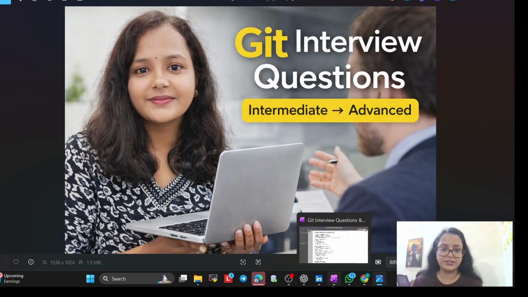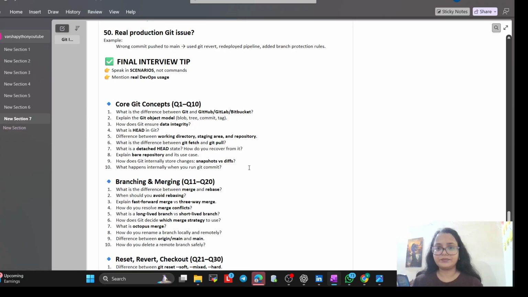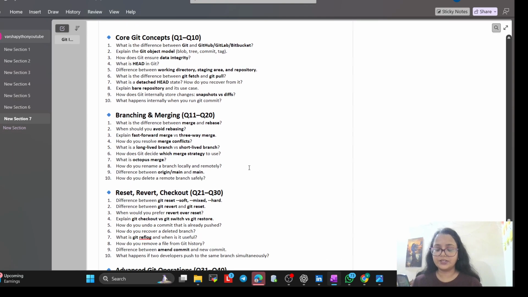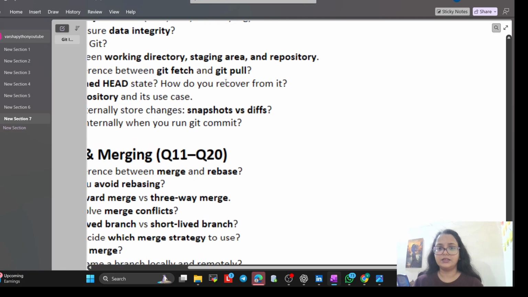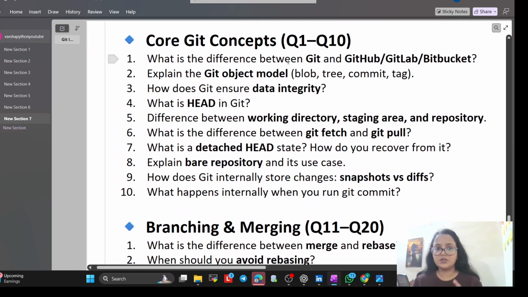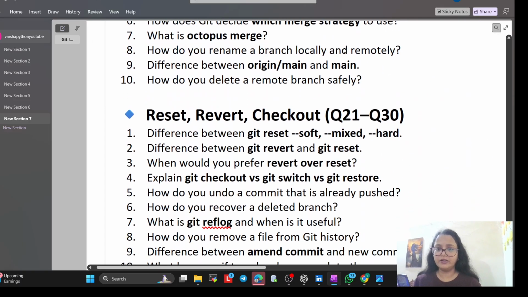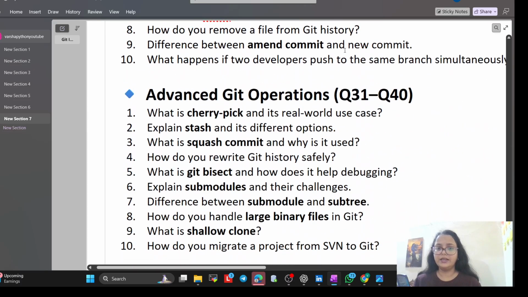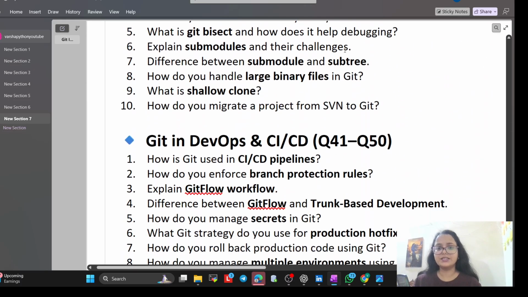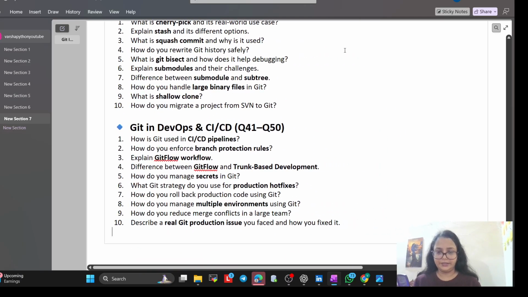I will not waste the time. Total 50 questions are there. First is core Git concepts, which is 10 questions. Branching and merging, 10 questions. Reset, revert, checkout. Advanced Git operations. Git in DevOps CI/CD. So total 50 questions will be there.